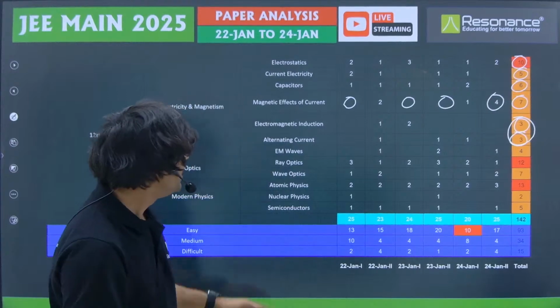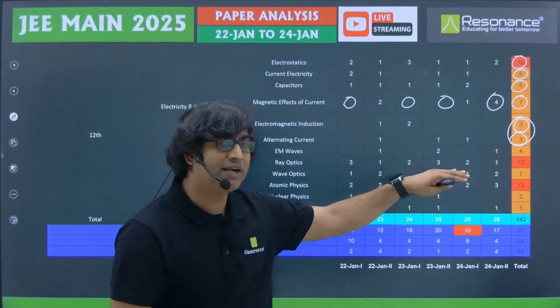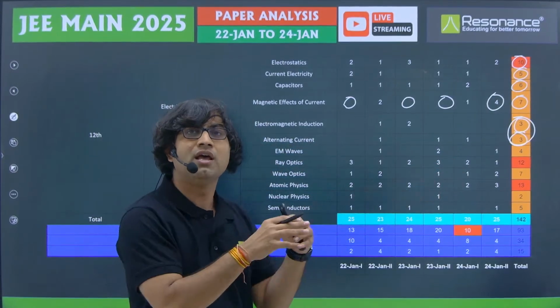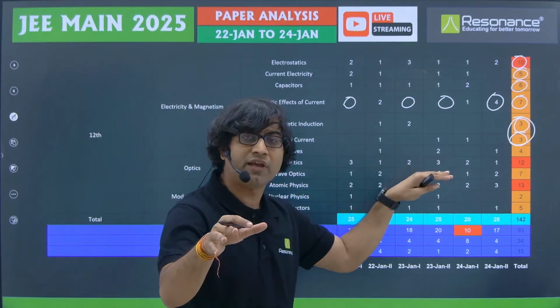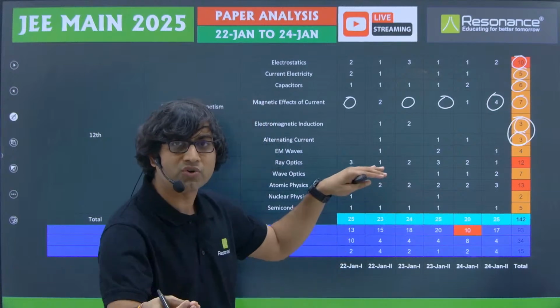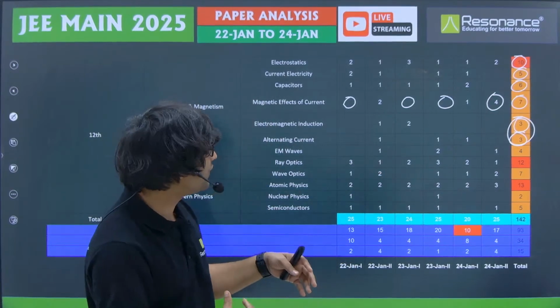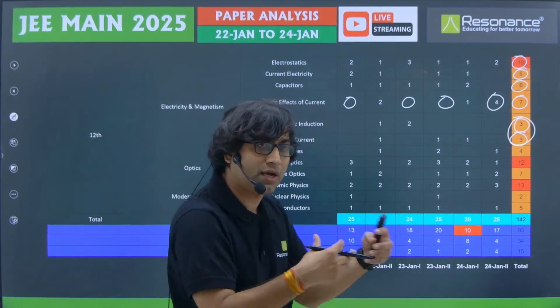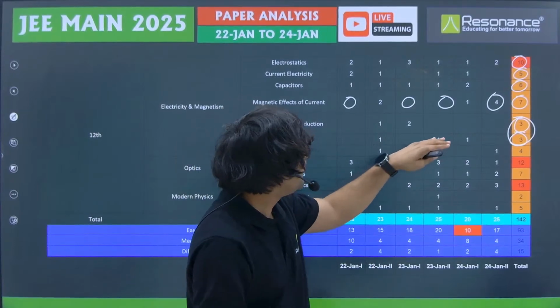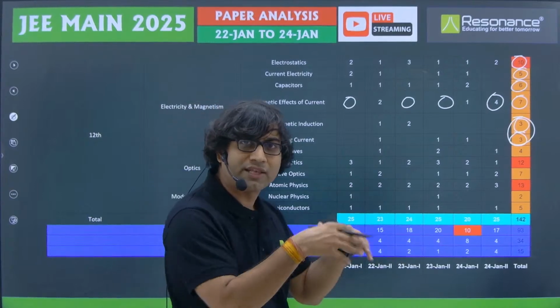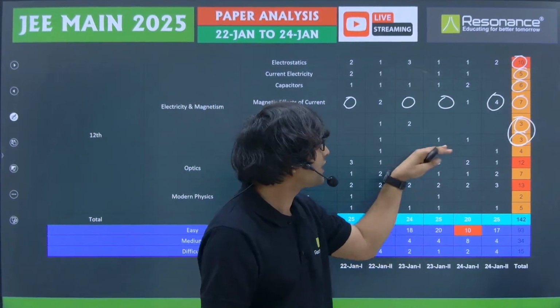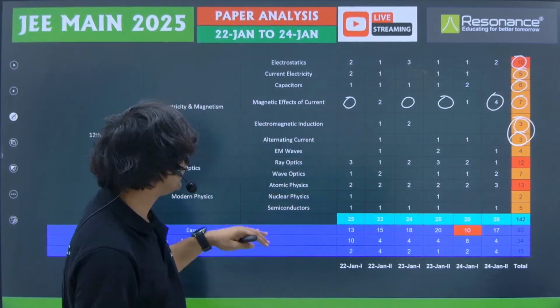questions were asked, and from alternating current all these 3 questions were extremely easy. One of the questions was where you have to figure out what is the RMS value of the current, and the equation of current was given. Two sinusoidal functions were there, superposition of that. And then the remaining two questions were related to the concept of resonance. When the circuit is in the resonance condition, then you have to figure out a few things in that.